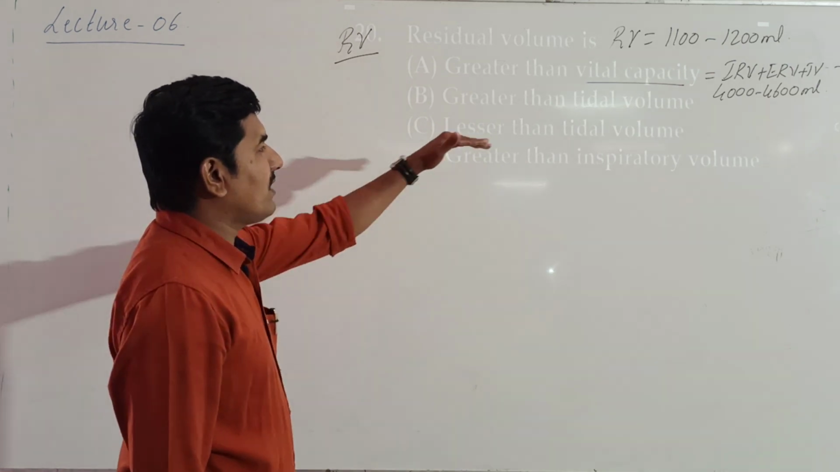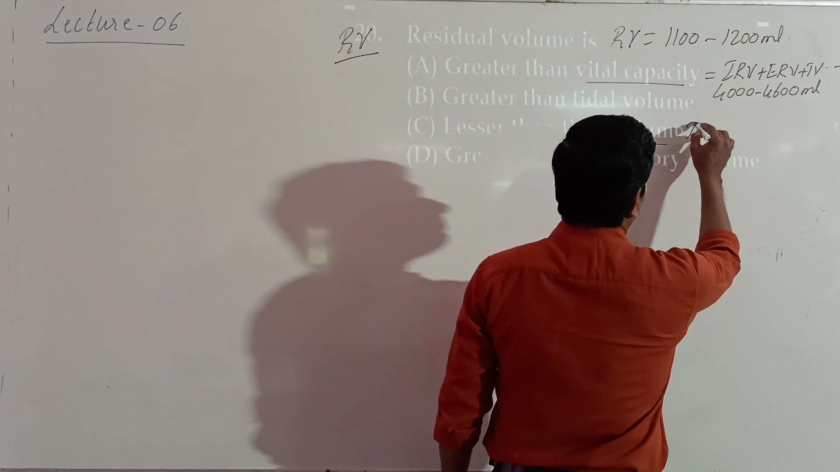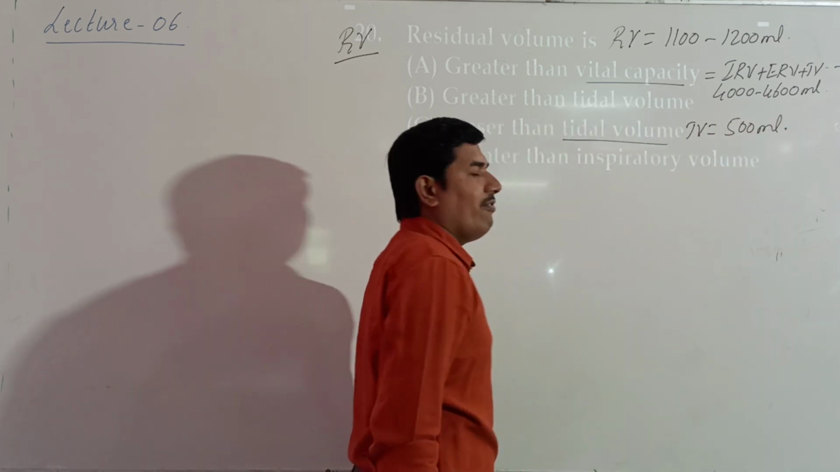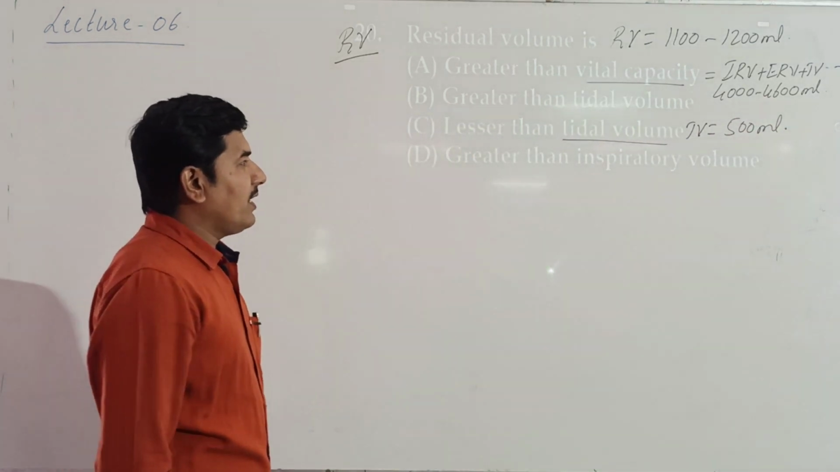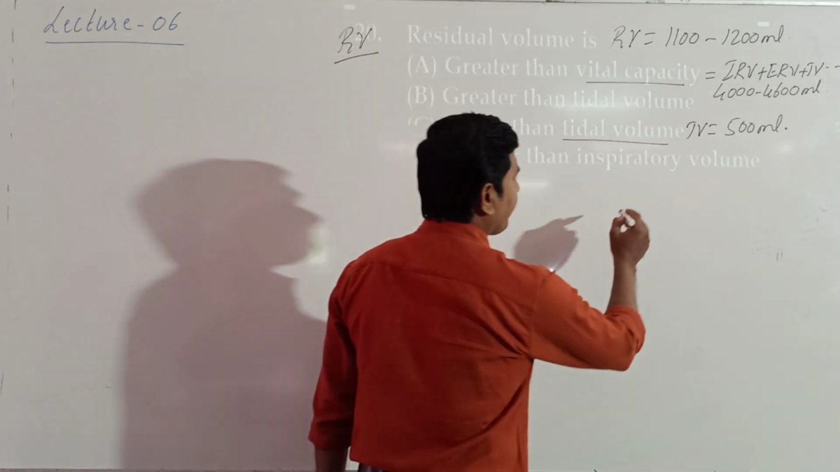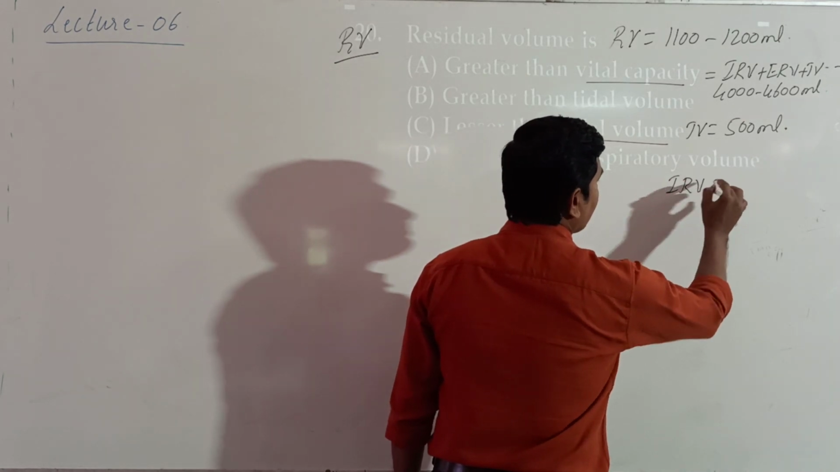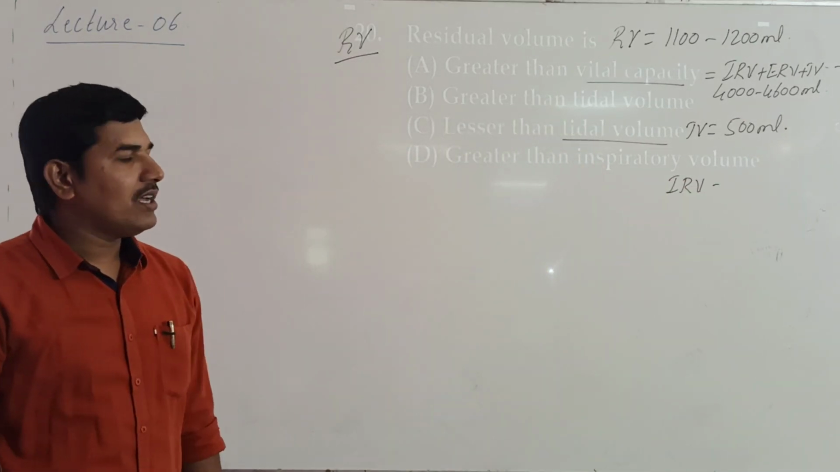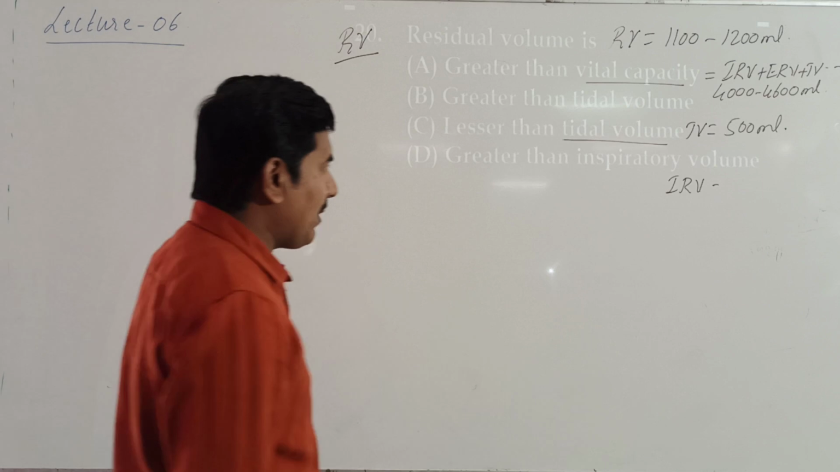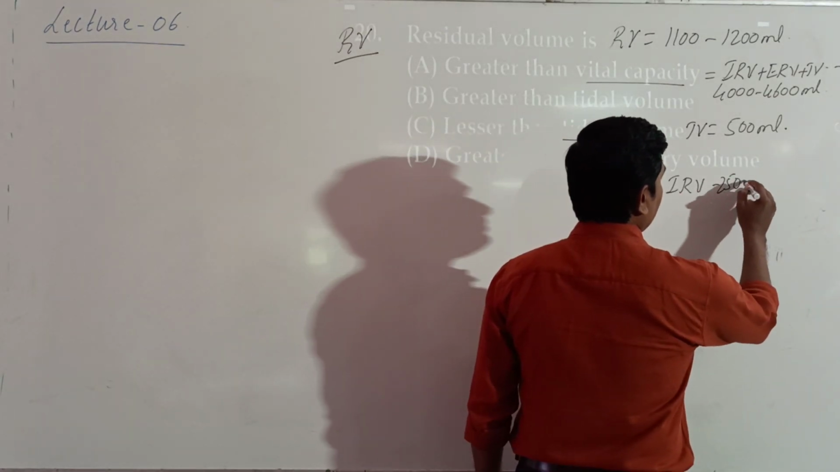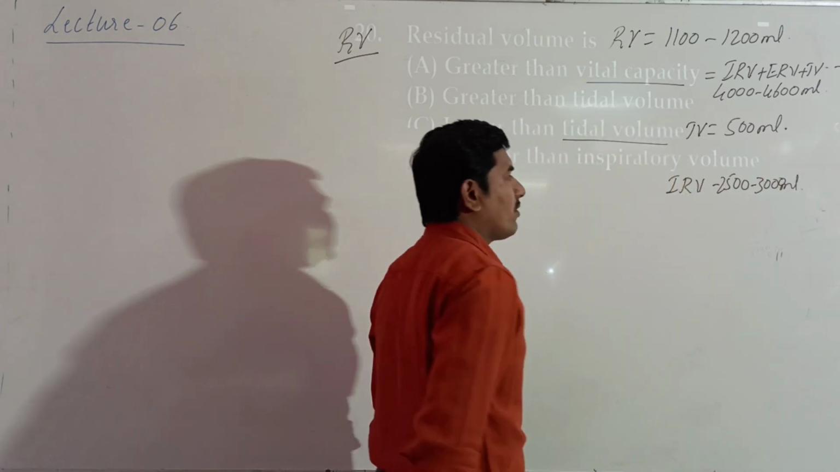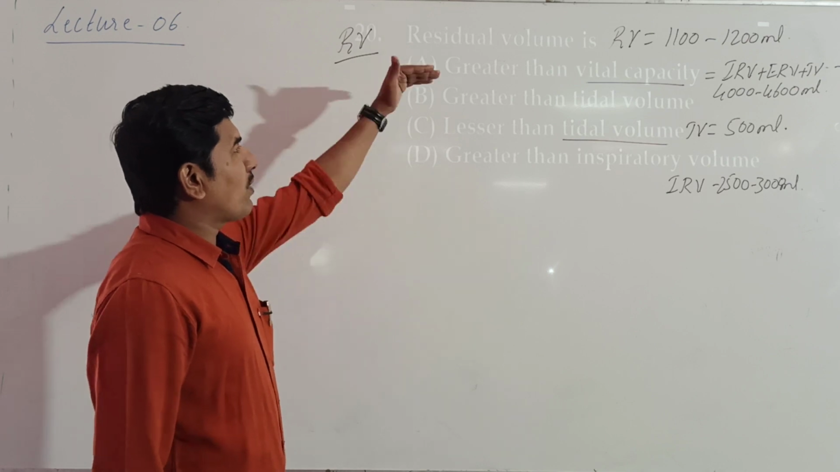Then the next one is tidal volume. So tidal volume TV is equal to 500 ml. Next, inspiratory volume. So inspiratory volume is IRV. Now here inspiratory volume is around 2500 to 3000 ml. Okay, now let's look at the question.